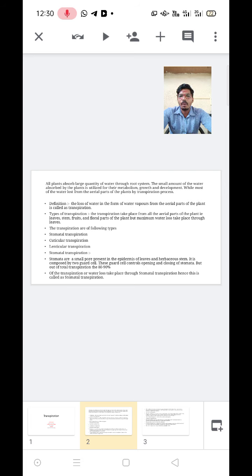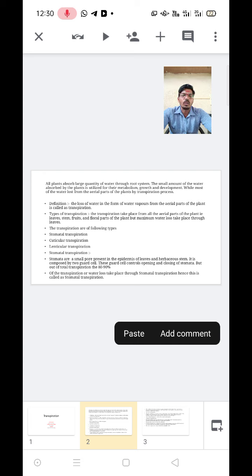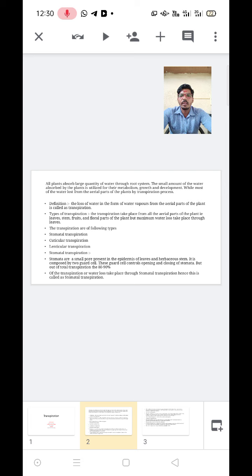Firstly, we discuss stomatal transpiration. Stomata are small pores present in the epidermis of leaves and herbaceous stems. Each is composed of two guard cells. These guard cells control the opening and closing of the stomata. Out of the total transpiration, 80 to 90% of the water is lost through stomatal transpiration. Hence, this is called stomatal transpiration.